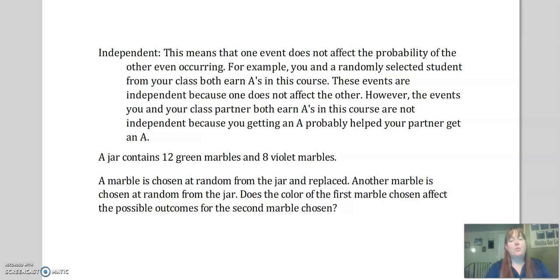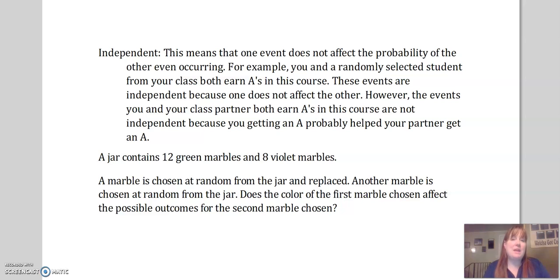For example, if you randomly selected students from your class who both earn A's, they're independent, right? Because if you earn an A and someone else in the class earns an A, you earning an A didn't cause the other person to get an A, or cause someone to not get an A. However, if you and your classmate who are partners both get A's, those events are not independent because you guys are partners, maybe lab partners. So one of you getting an A definitely affects the other one getting an A.